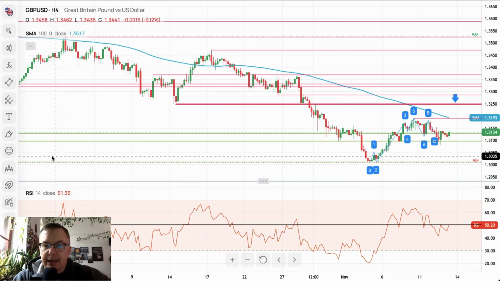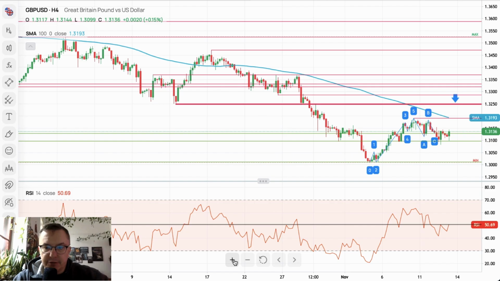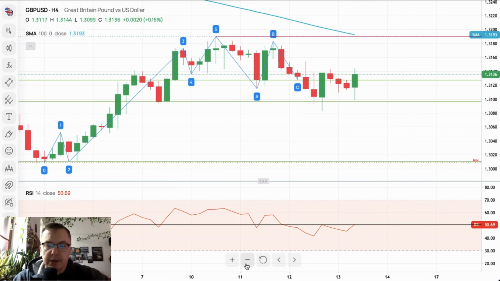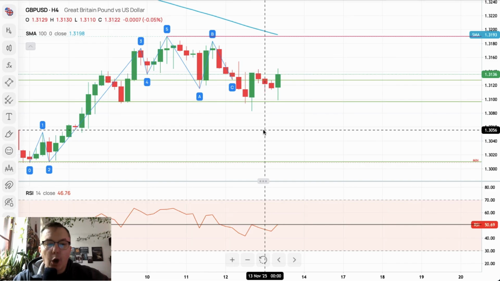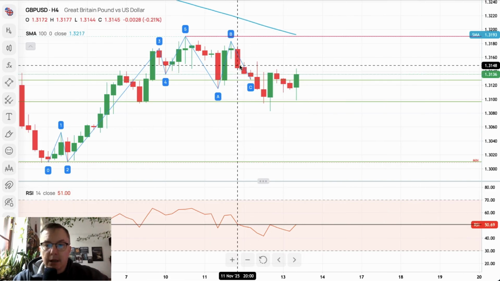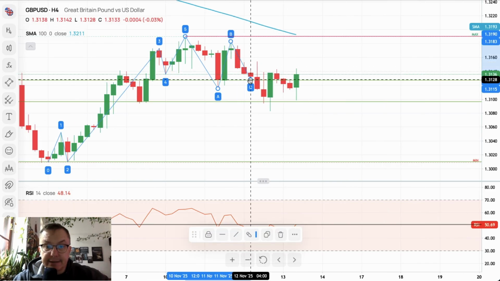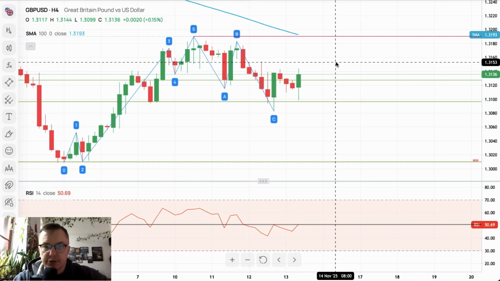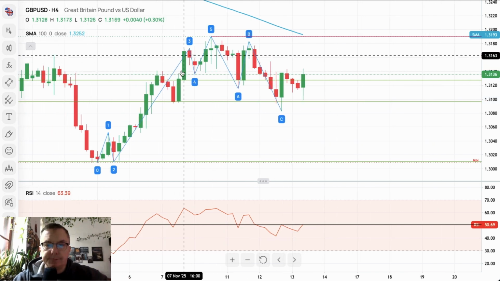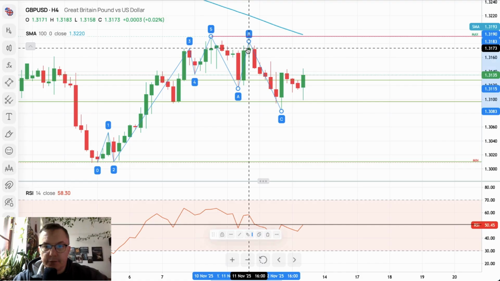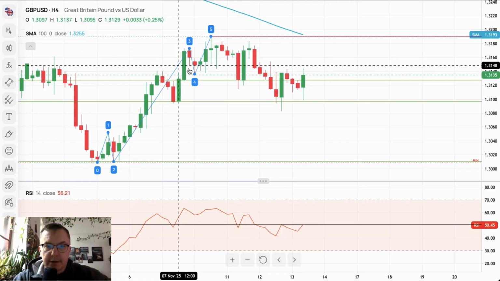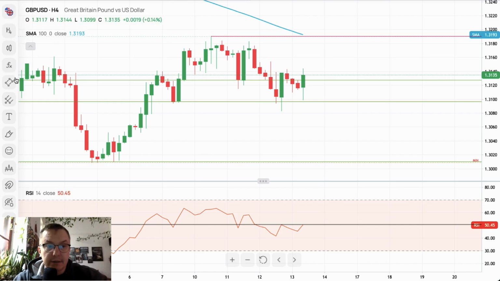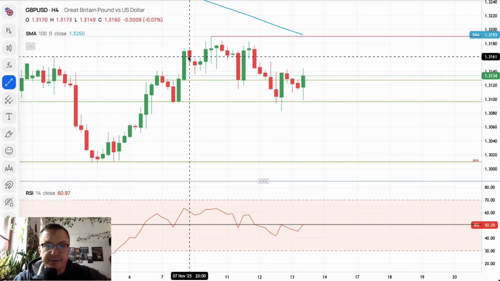Cable on a 4-hour time frame chart. Let me just zoom in on what is going on here. No big impression on the rate from the data. We went a little bit lower to extend the wave C to the downside. Pretty much a very nice situation here for the overall Elliott wave count. So the cycle might be completed if the correction is only in 3 waves.